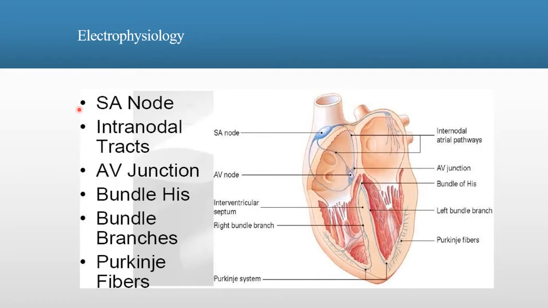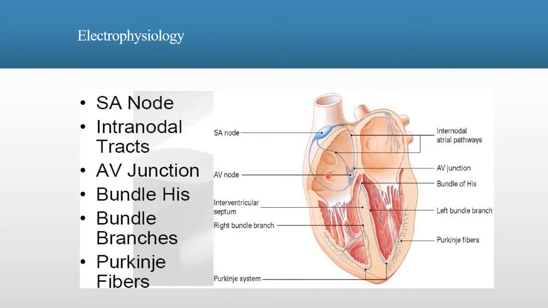The SA node communicates with the atrioventricular node, or AV node. This impulse travels from the SA node to the floor of the right atrium, where the AV node lies. The AV node conducts this electrical message to depolarize the remaining myocardium.